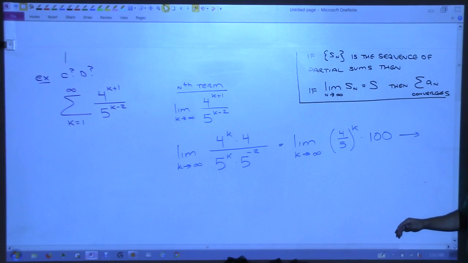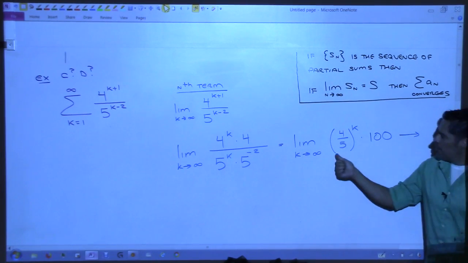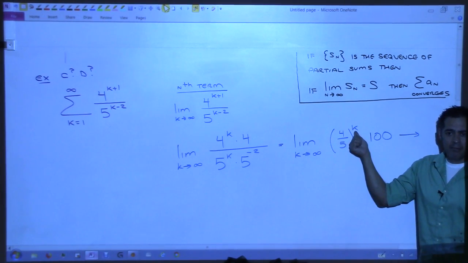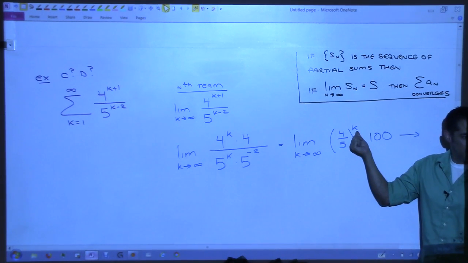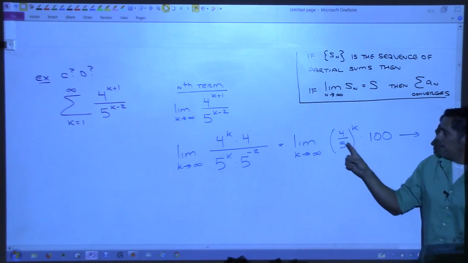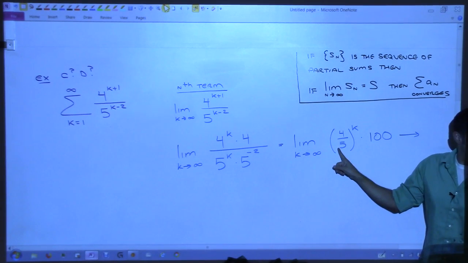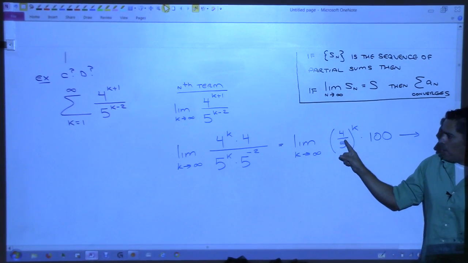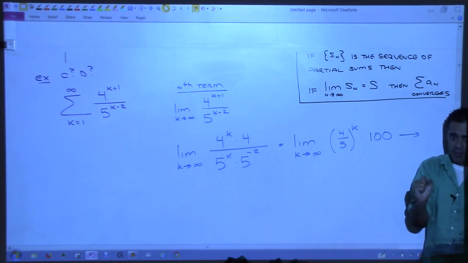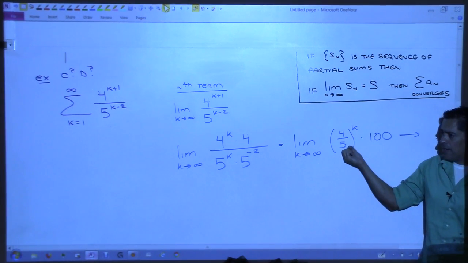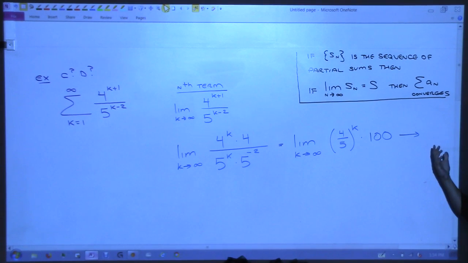Apparently this is not burning into your brains very well. This power is getting big, right? This number is being raised to a power that's getting bigger. It's going to get smaller. Why? Because 4/5 is smaller than 1, right? This number is smaller than 1, so when we raise it to a power that gets big, the number goes away, it starts to go to 0. So this is headed to 0, right? And 0 times 100 is still going to give you something very small. So this is headed to 0. Do we all agree? Yes.